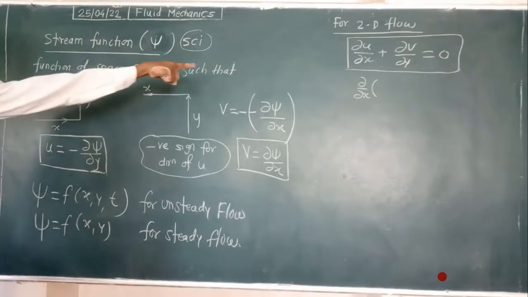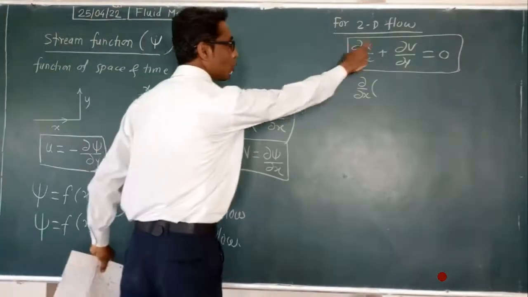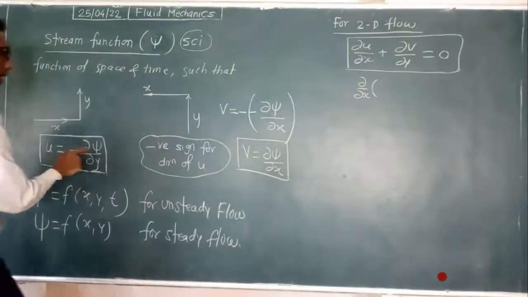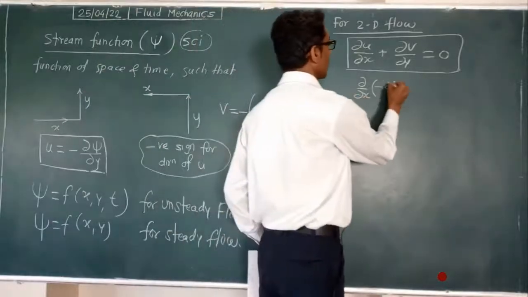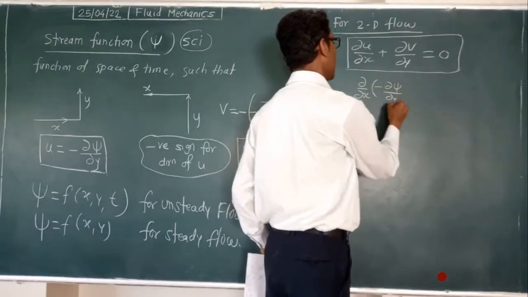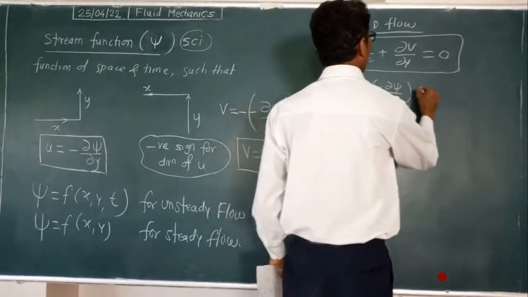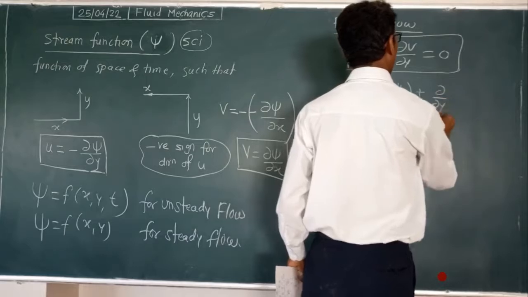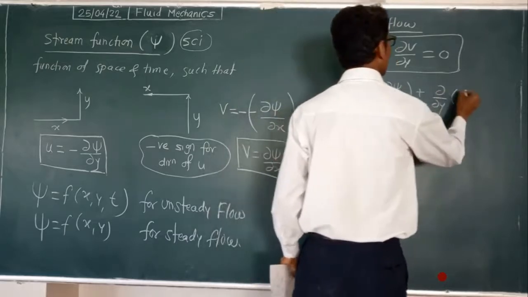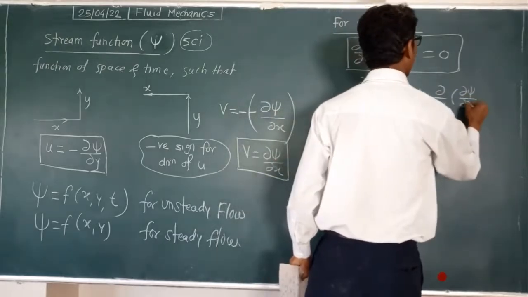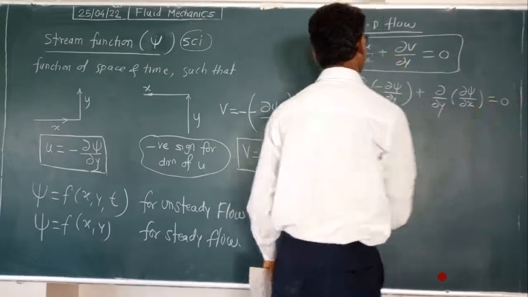Now putting delta upon delta x of u, which is minus delta psi upon delta y, plus delta upon delta y of v, which is delta psi upon delta x, is equal to 0.